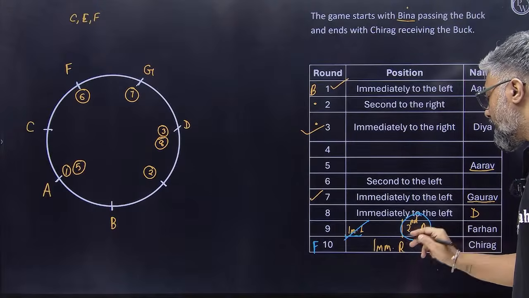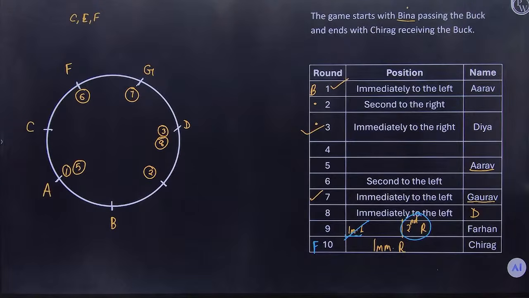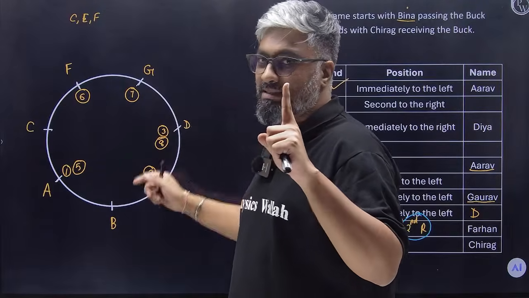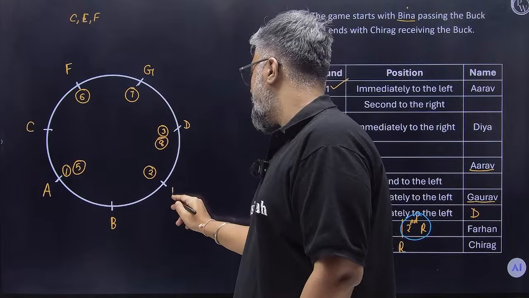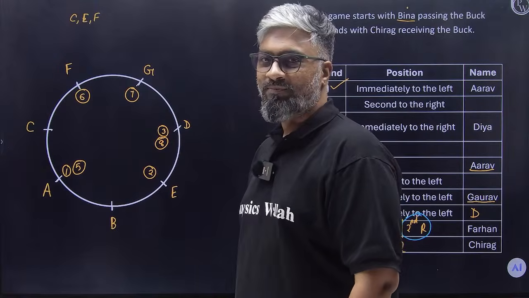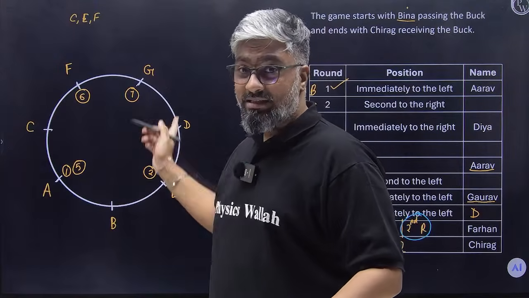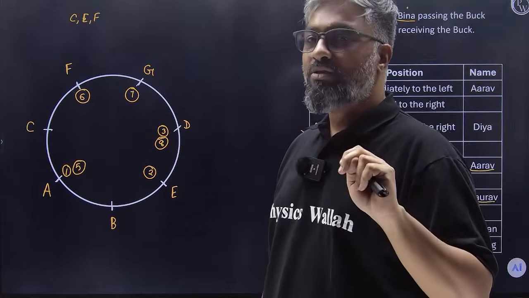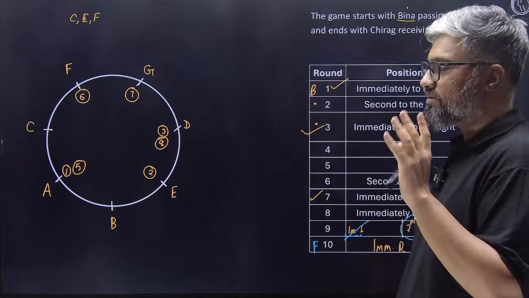Does this work, everybody? So far good? Yeah, and I'm done placing everybody. Only one person is left, which is E. I'll just place E. This is the only empty slot. Good. So arrangement is done. That means the first two questions I can easily finish off. Now for the last two questions is what we are working on.